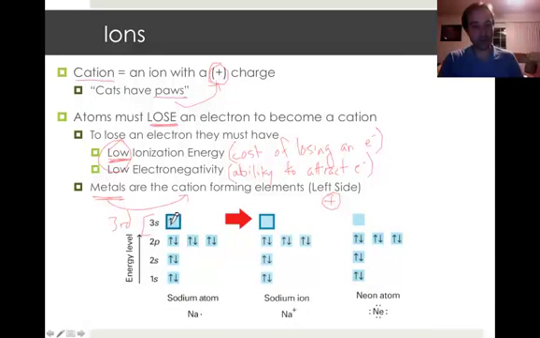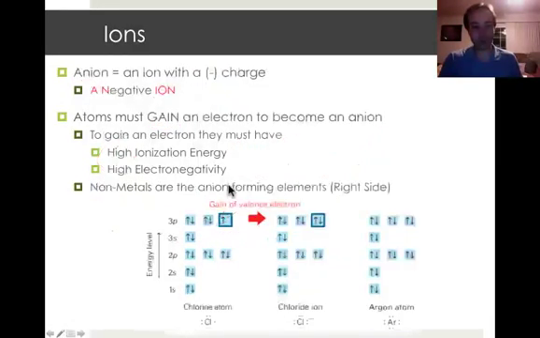And so the easiest way for it to get to its octet is to simply kick this electron out to get rid of it. Its valence is now the second energy level, and if we add this together, it has 2, 4, 6, 8 electrons in its valence, which is what we call an octet, right? And it turns out that this configuration is identical to its nearest noble gas, neon. So it's more stable, now has its octet, it's a happy little sodium.